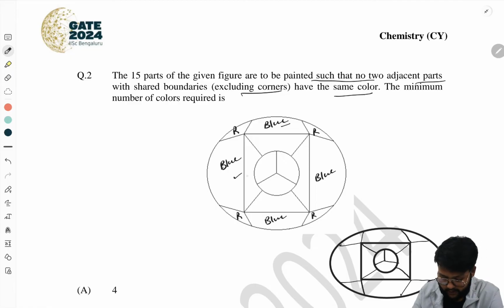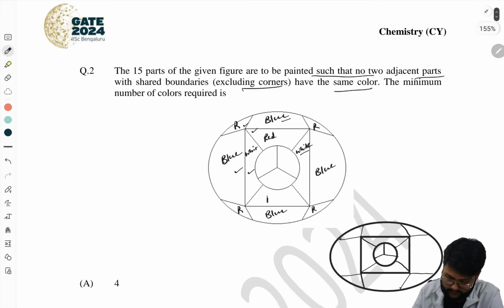So this part and this part sharing boundaries cannot be the same color, so this can be white. And this cannot be white, this cannot be white, so this can be red. This part and this part share only corners, so it is possible to have the same color at corners. Red, and this can also be red. So now we have to fill up the inner circle.